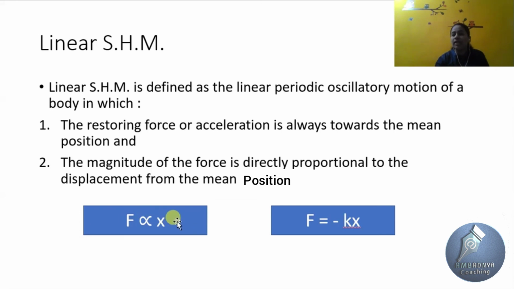When proportionality is converted into equality, force F is equal to minus kx. We get one proportionality constant, that is the spring constant, and the value of the spring constant depends upon the elastic properties of the spring. So we saw today oscillatory motion and linear simple harmonic motion. Thank you.